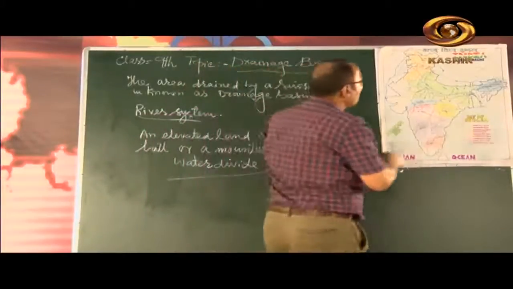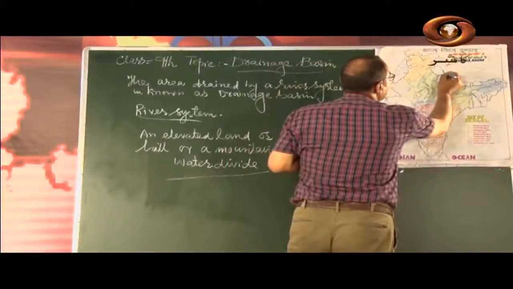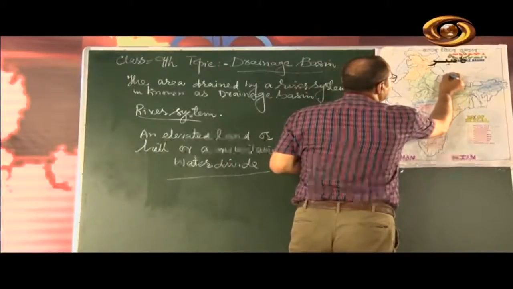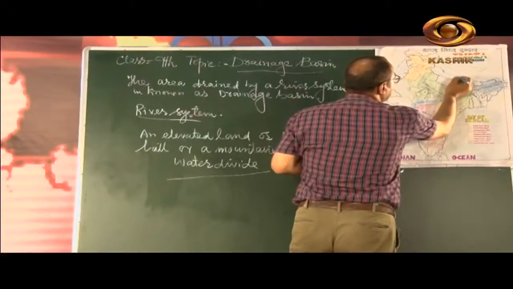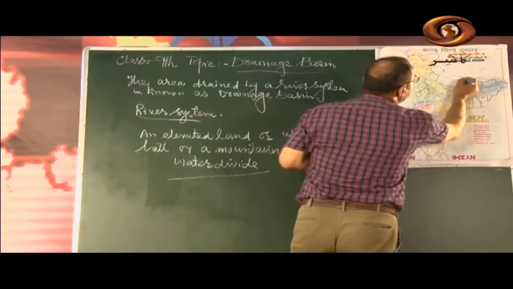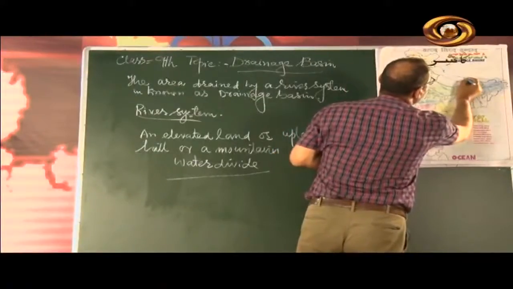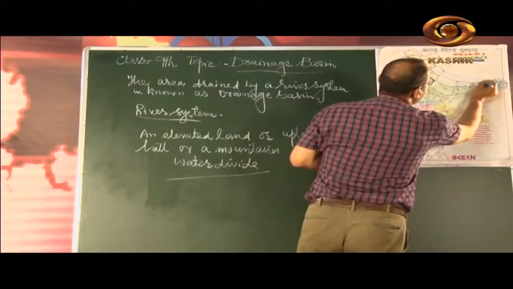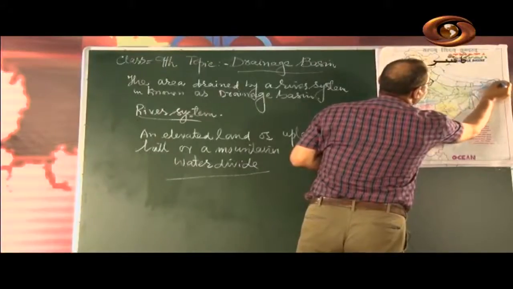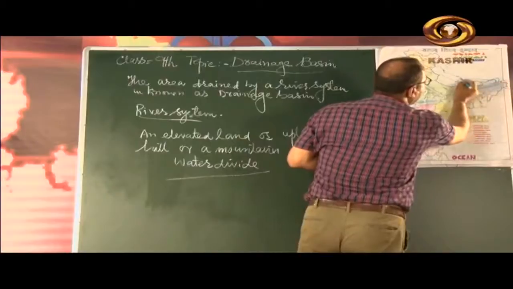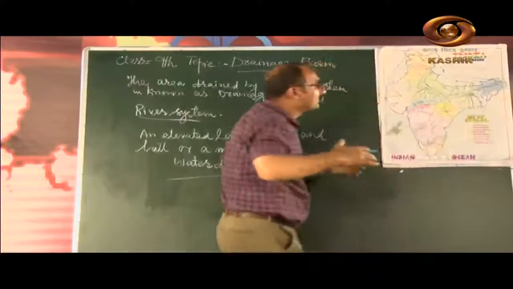So this river originates here in Tibet, moves here through Tibet, and here it flows through Tibet.